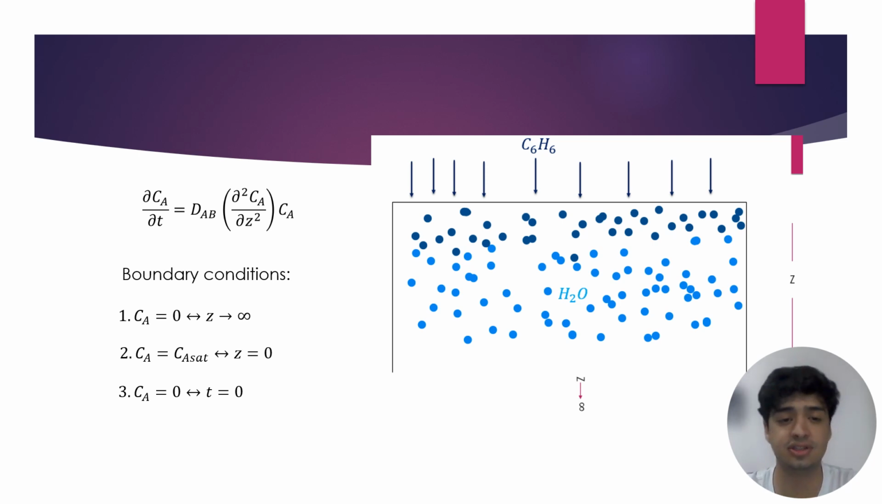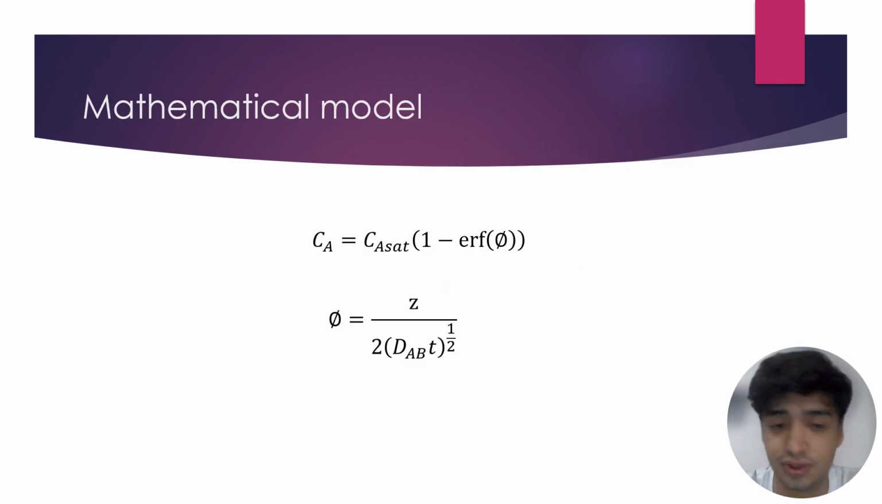So with these three boundary conditions, we will use a program named MATLAB, and we will introduce the equation and the boundary conditions, and we will have this mathematical model that we have over here. This mathematical model is the solution of the equation before. We can see this general equation that we will use: the concentration is equal to the concentration of saturation times 1 minus erf of phi. For phi, we have this equation that we will use to solve it.